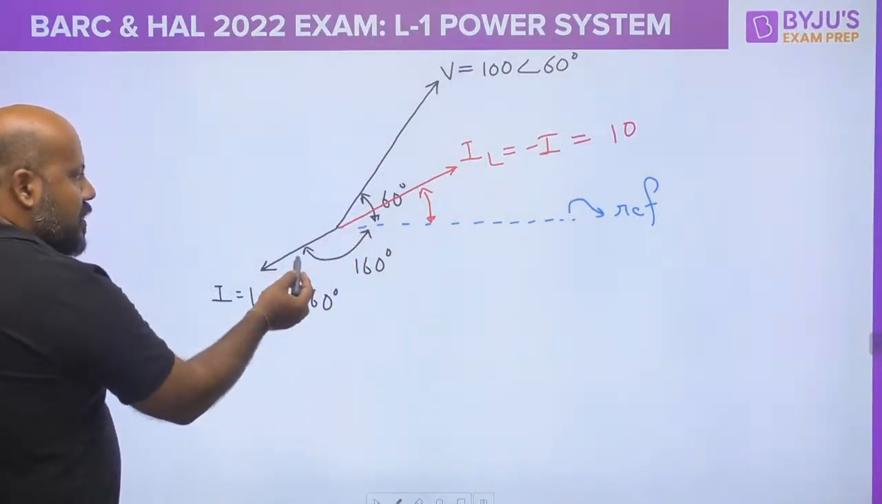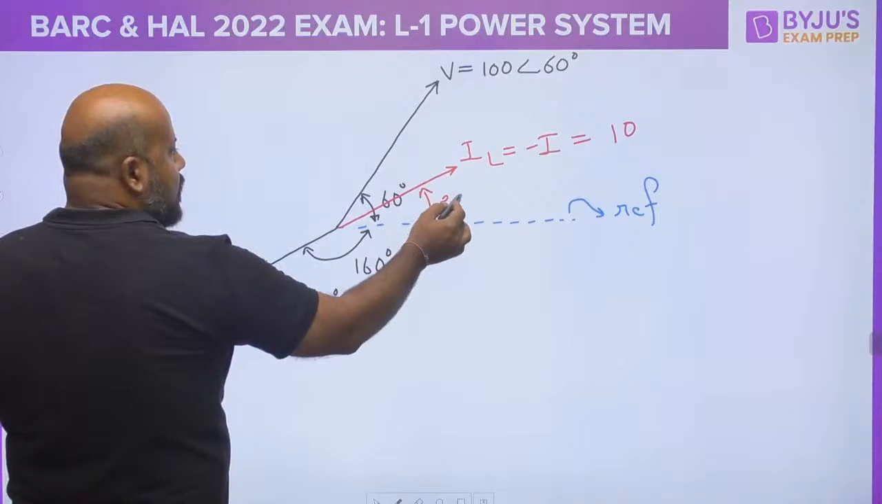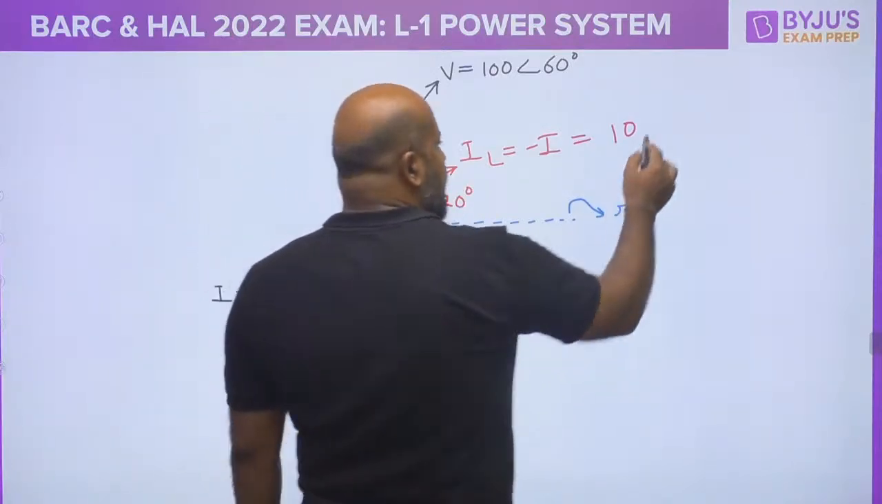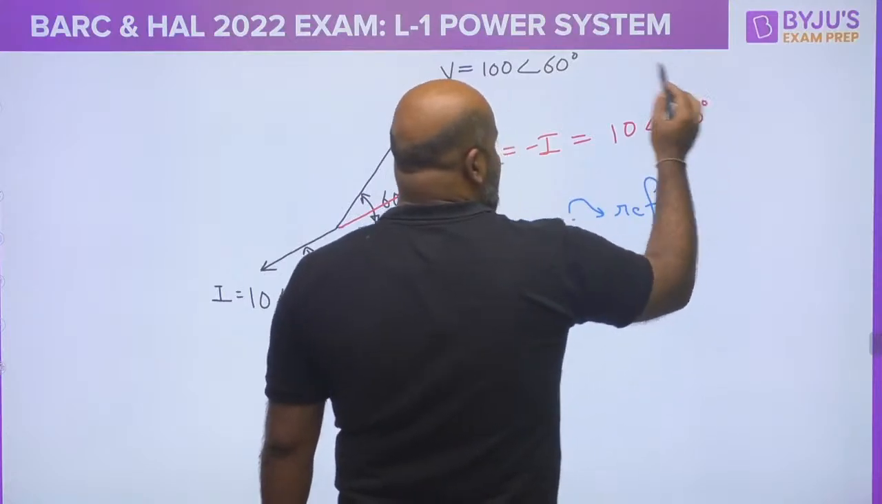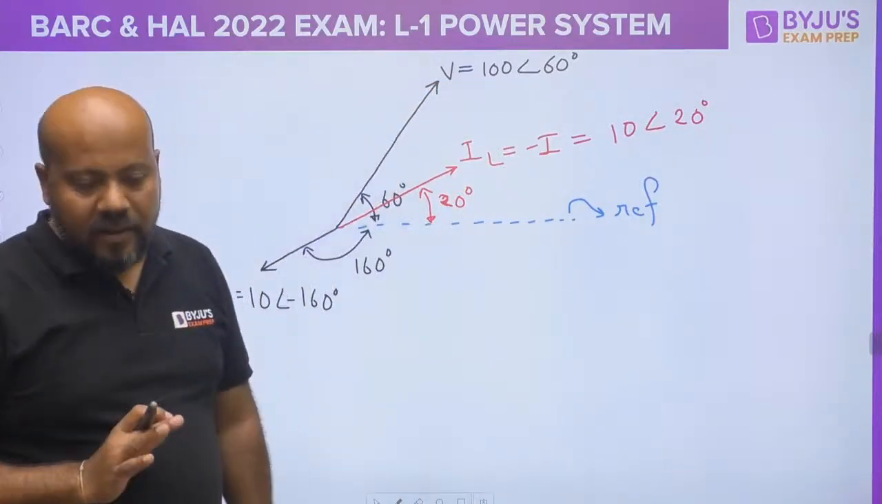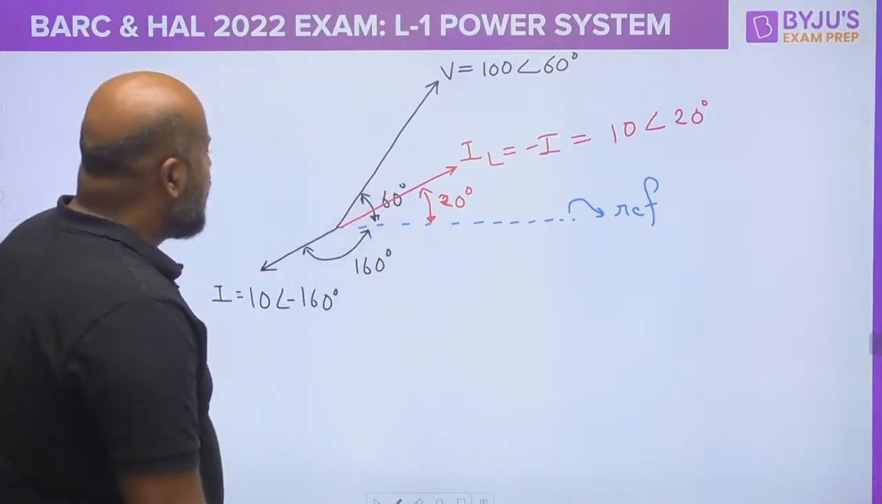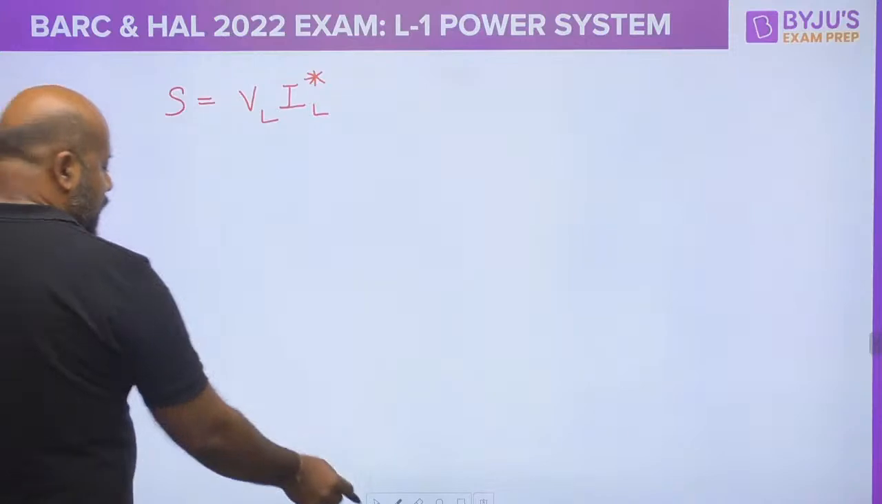And this angle is 160 degrees. So what is going to be this angle? This angle is going to be 20 degrees. So can I write this IL current as 10 angle 20 degrees? Yes or no? Can I write this? Perfect, Shubhajit. Are you getting this? If you can write this, now put the values here.